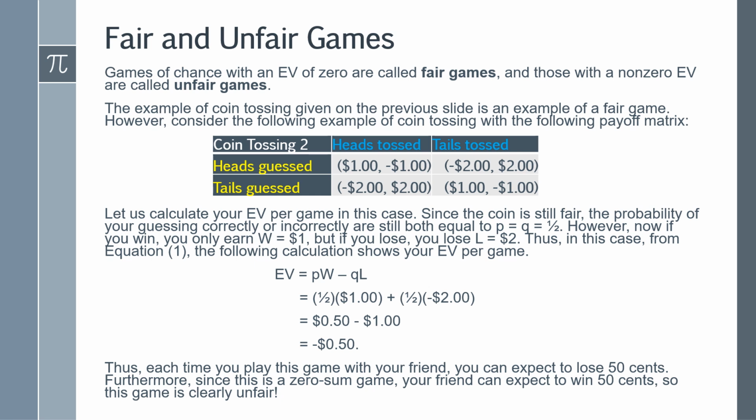Thus, in this case, from equation 1, the following calculation shows your EV per game. So using the formula, we see that EV is P times capital W minus Q times capital L, which is a half times $1 plus a half times minus $2, which is 50 cents minus $1, or negative 50 cents. What this means is that each time you play this game with your friend, you can expect to lose 50 cents. Furthermore, since this is a zero-sum game, your friend can expect to win 50 cents. This game is clearly unfair.